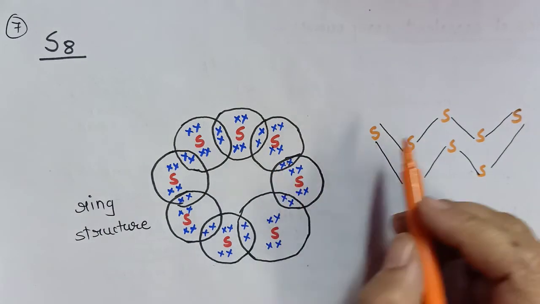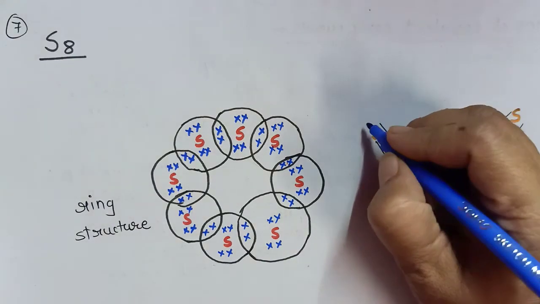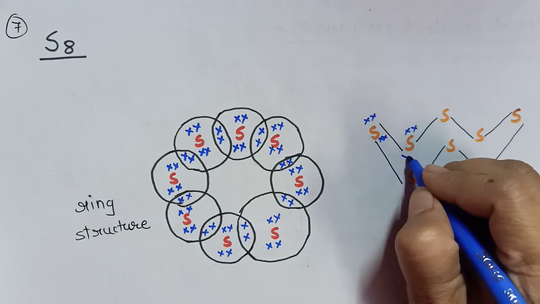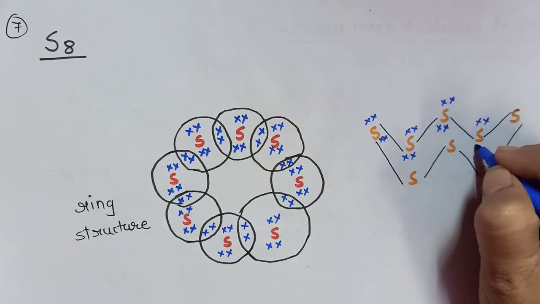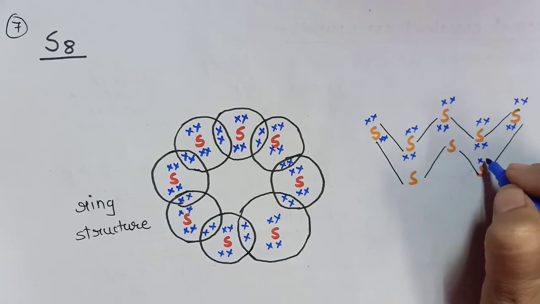Each bond is represented here, and the remaining electrons we can represent. So we can draw both the crown structure as well as the ring structure.